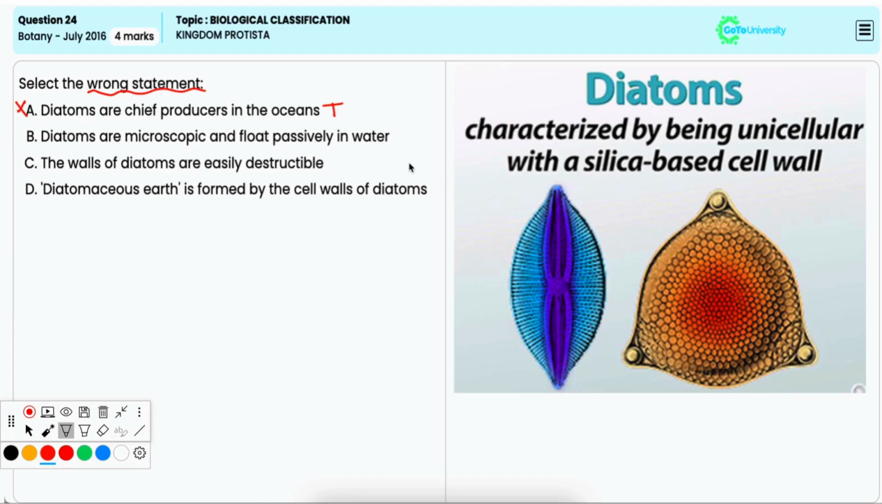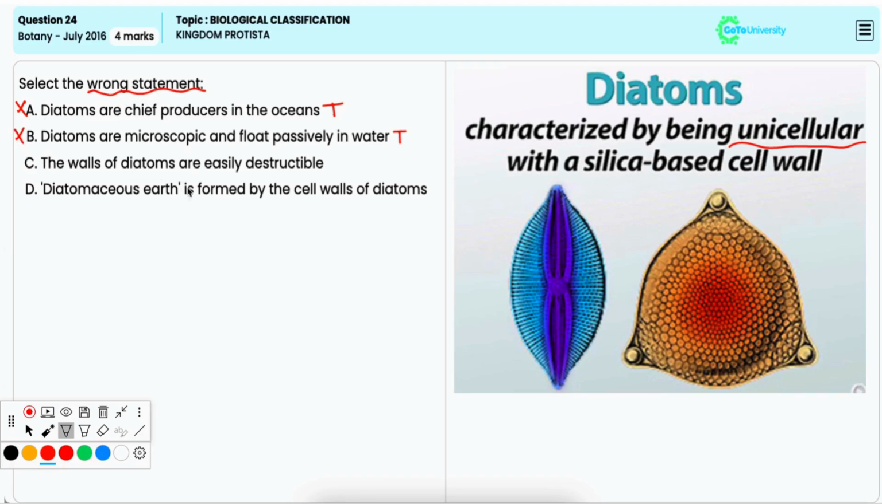Option B. Diatoms are microscopic and float passively in water. It is also true. They are indeed microscopic algae and they float in the water column, drifting passively due to their small size and the buoyancy provided by their unique cell walls. Hence, it is an incorrect option.